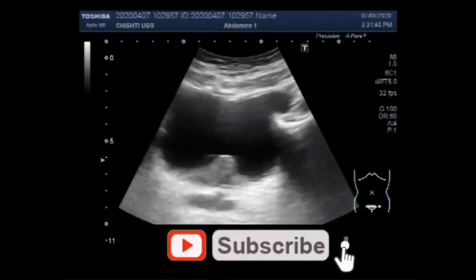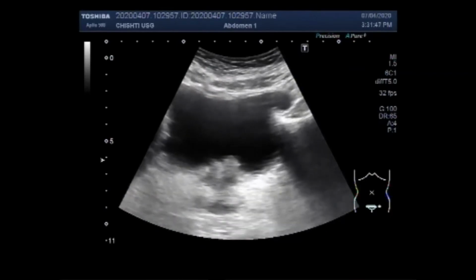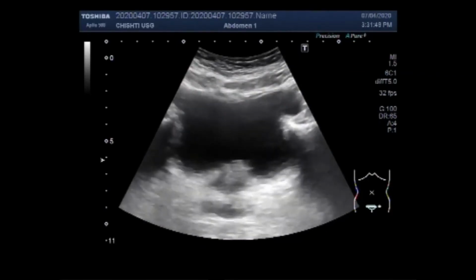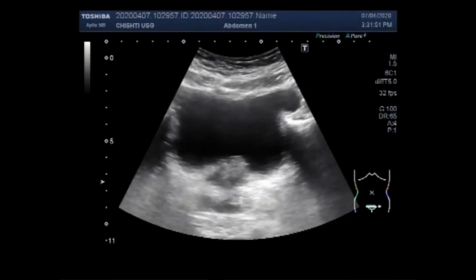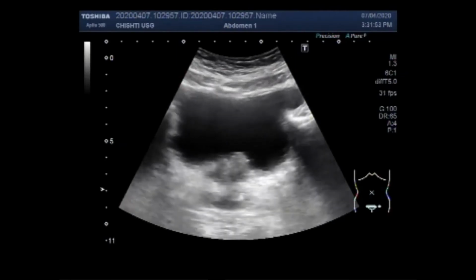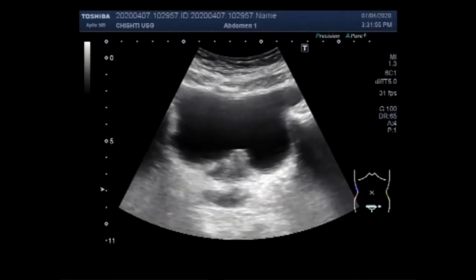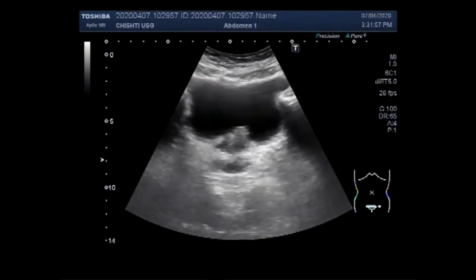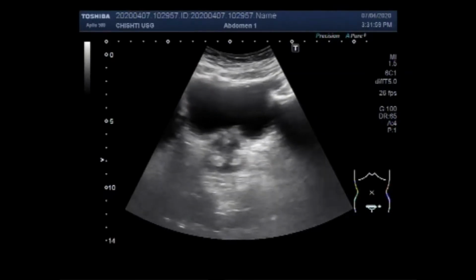A bladder ultrasound is a safe and painless test that uses sound waves to make images of the bladder before and after urination. During the examination, the ultrasound machine sends sound waves into the bladder area and images are recorded on a computer.